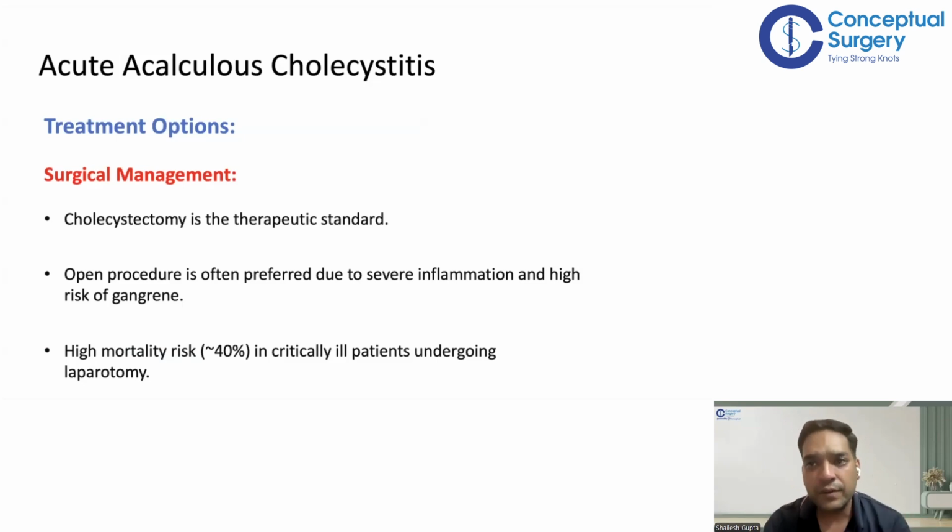Guys, this is very subjective, but this is what your Sabiston says. As per Sabiston, for acute acalculous cholecystitis, cholecystectomy is the operation of choice, same as calculous. And Sabiston says open chole is preferred because of the severe inflammation and risk of gangrene.